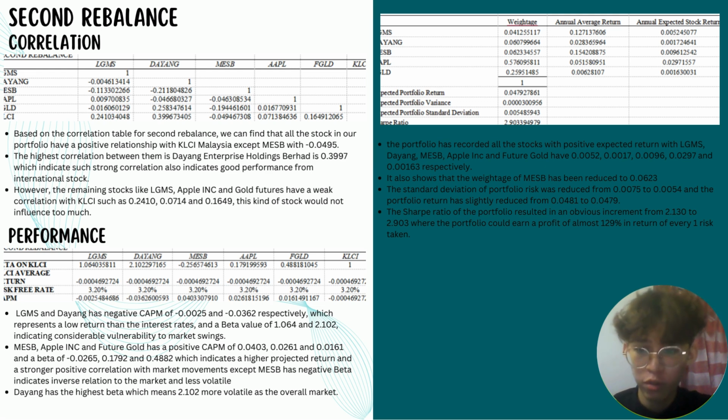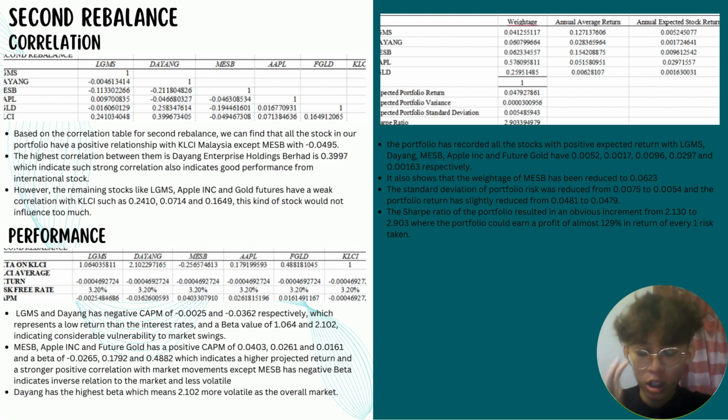Moving on to the performance part, according to the table above, LGMS and Dayang have a negative CAPM, which represents a lower return than the interest rates, and a positive beta value, indicating considerable vulnerability to market swings. On the other hand, MASB, Apple, and Future Gold have a positive CAPM, and MASB also has a negative beta, which indicates an inverse relationship to the market and less volatility.